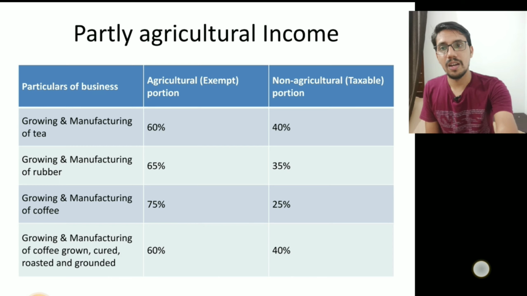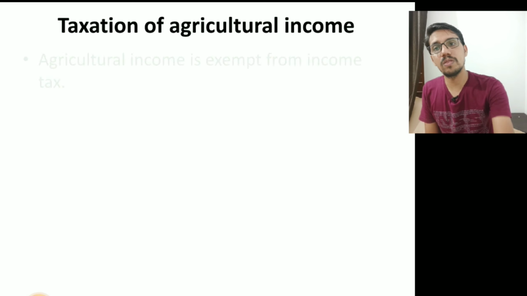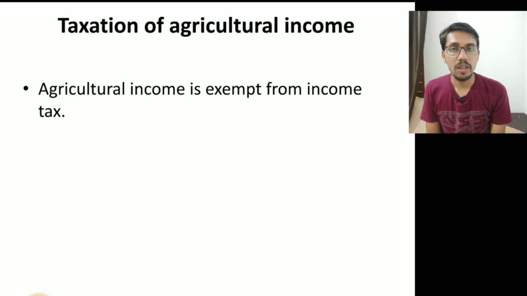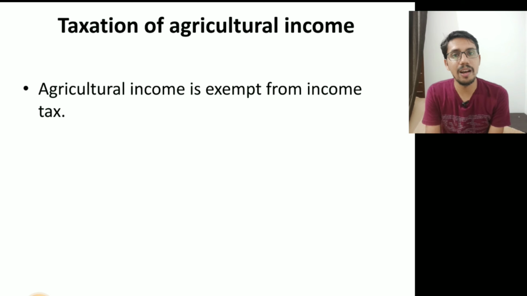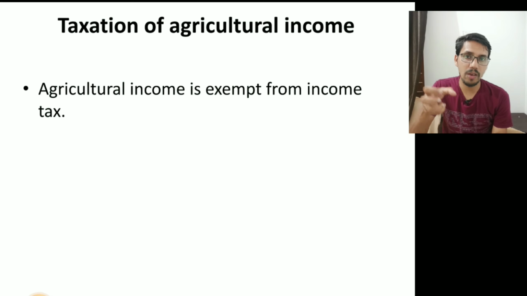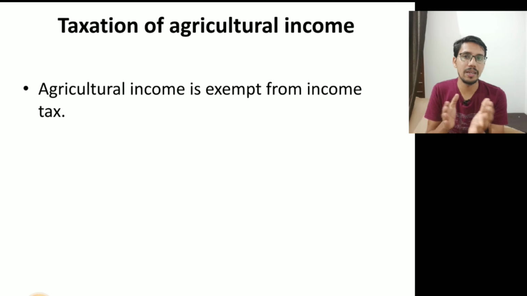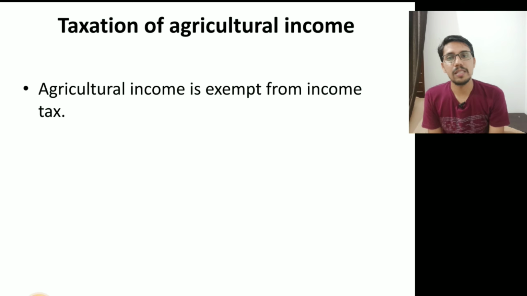And there are some other items also. Taking the case of sugar, there also we have to determine what is agricultural income and what is non-agricultural income by taking into consideration the average market price of the product. Take the case of sugar cane. We have to take the average market price of the produce and separate the agricultural income and the non-agricultural income. Now, taxation of agricultural income. It is exempt from tax.